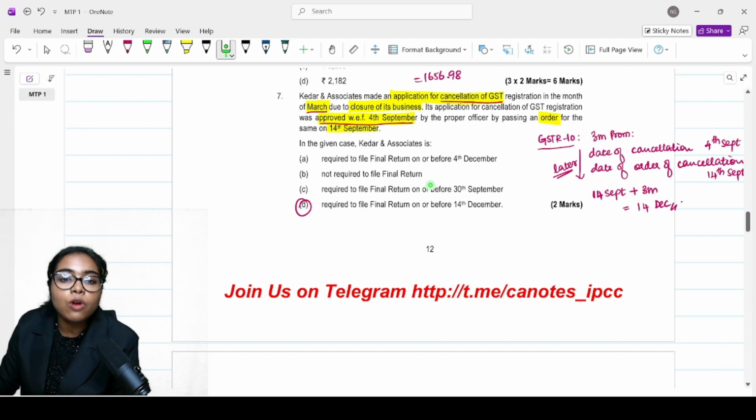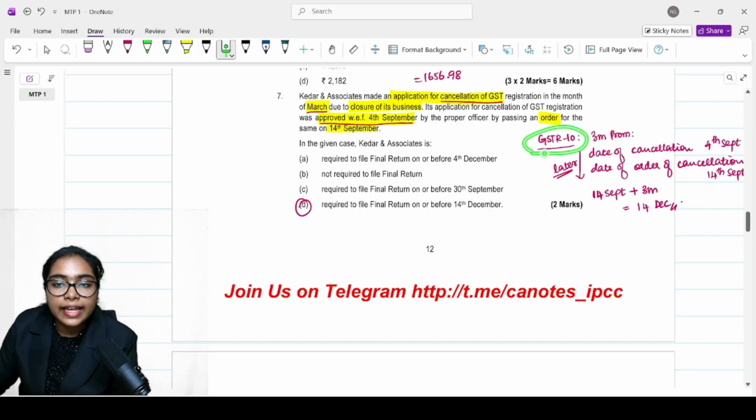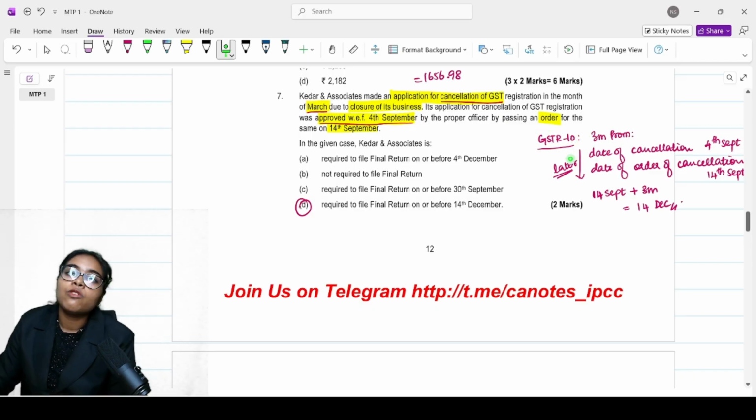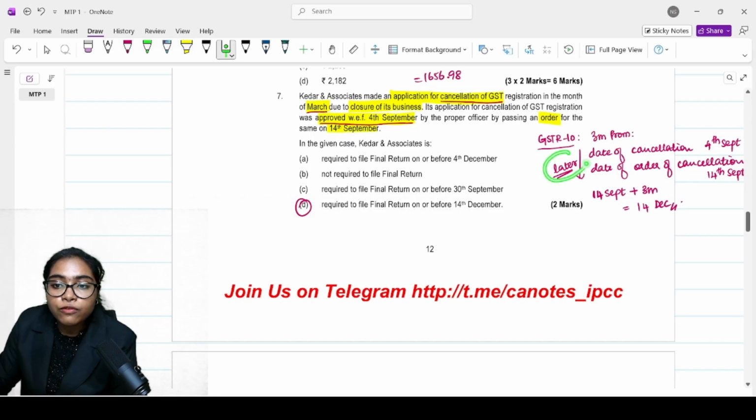Now we need to figure out what is the date. So option B is out of our scope. Now between A, C and D, we need to decide. GSTR 10 is your final return. What is the due date? 3 months from the later of two things. This is a very important part of this particular question. 3 months from date of cancellation or date of order of cancellation, whichever is later, not earlier, whichever is